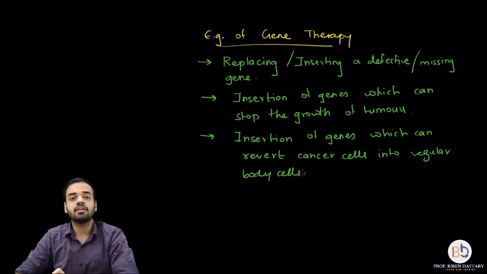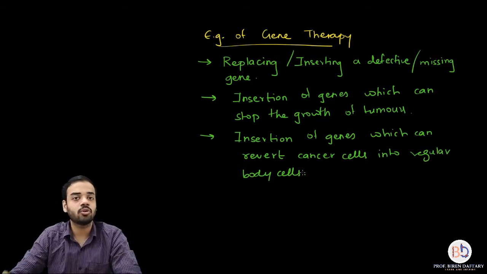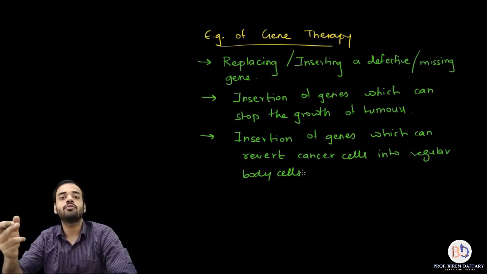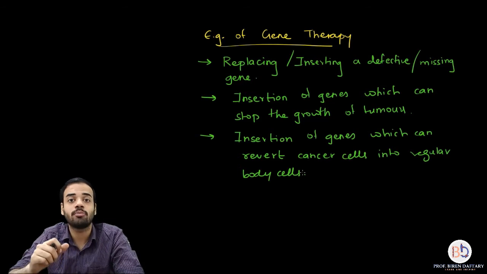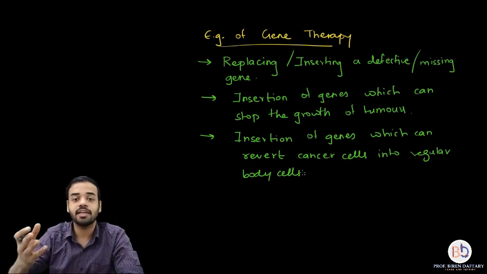So please remember, the cancerous cells are nothing but the regular body cells which are growing abnormally, correct? And they are undergoing mitosis one after the other without stopping. So if there are certain genes which you can add into the genome, then these cancerous cells or tumor cells can be reverted back into normal body cells. So again, for the purpose of cancer treatment, gene therapy can be used.